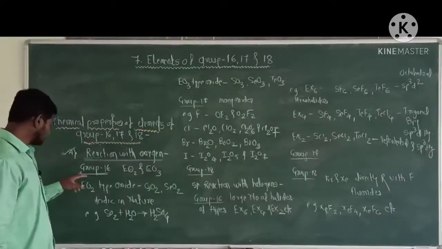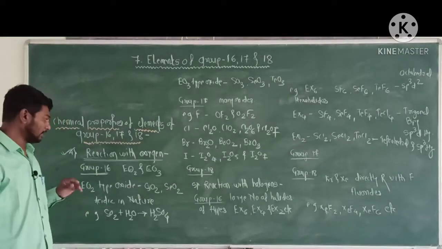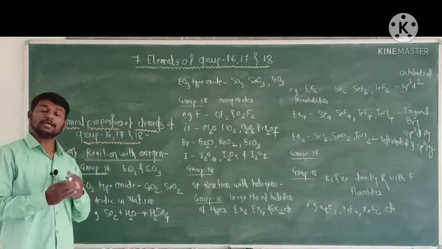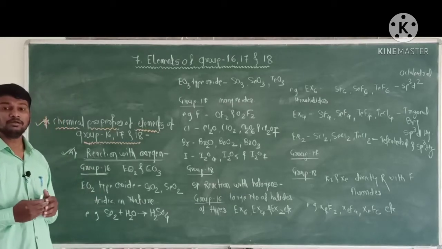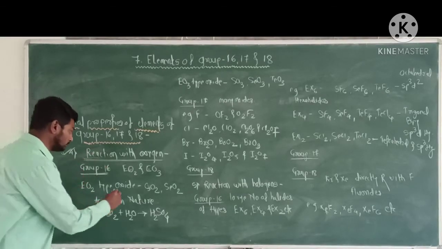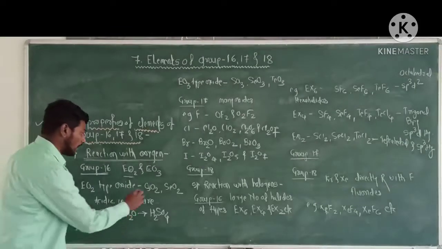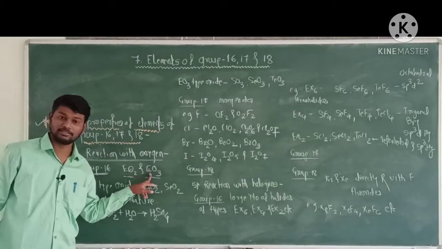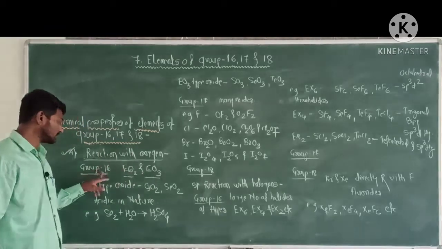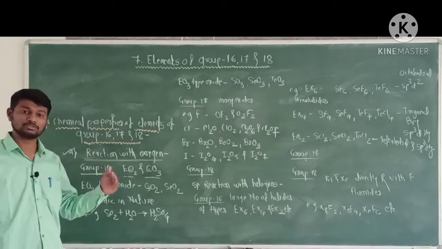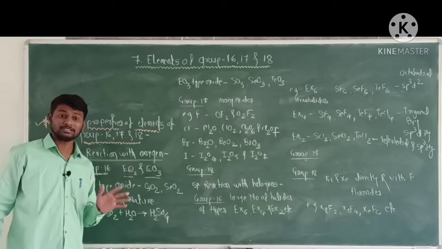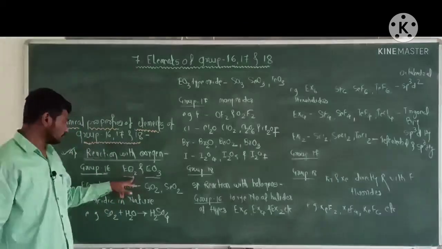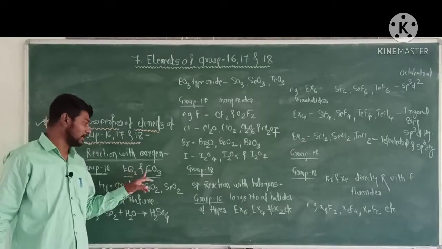Okay. Now first, group 16. The elements of group 16 react with oxygen to form oxides of the type EO2 and EO3, that is dioxide and trioxide.